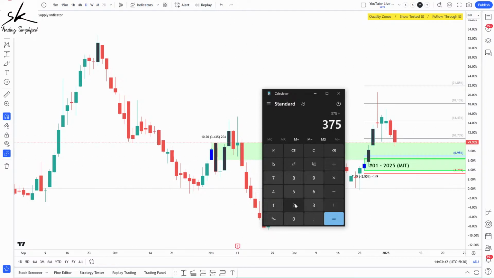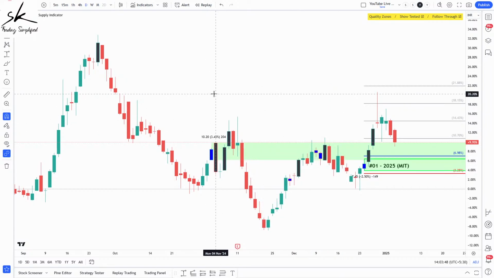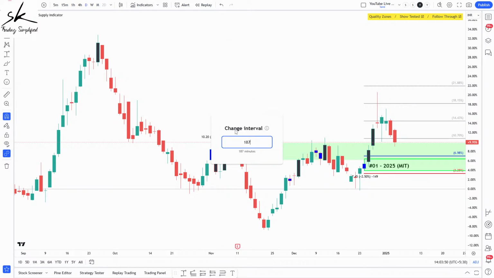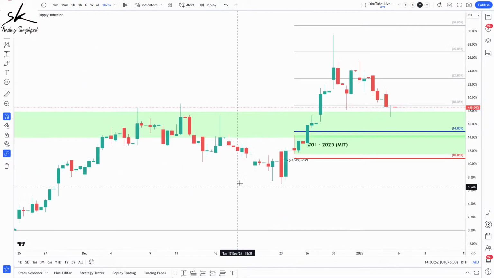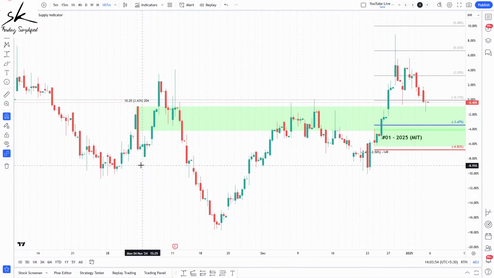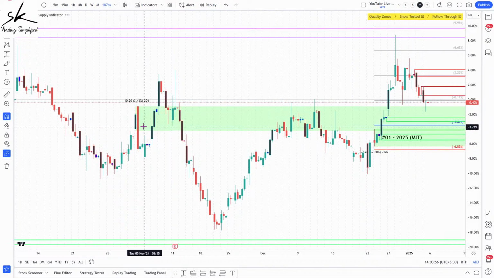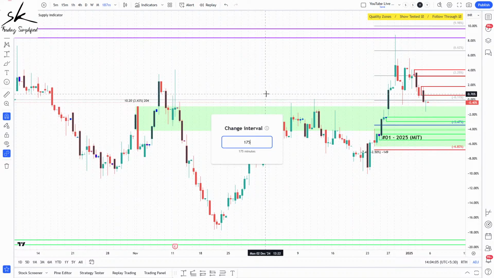So if I divide this by 2, we get 187.5. I can't do 187.5, let's say 187. So if I go to a 187 minute chart, okay, 187 will not work. So probably if I go to 175, okay, let's see, 175.